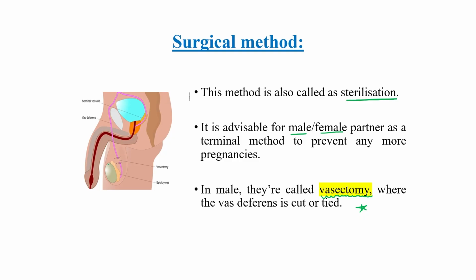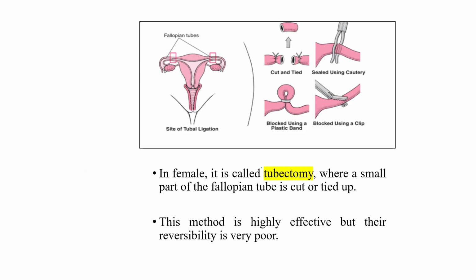As you can see, this is the testes and this duct is known as vasa deferens. The doctor cuts or ties this vasa deferens, and this method is known as vasectomy in male. In female we use the term tubectomy for the same surgical method of contraception.